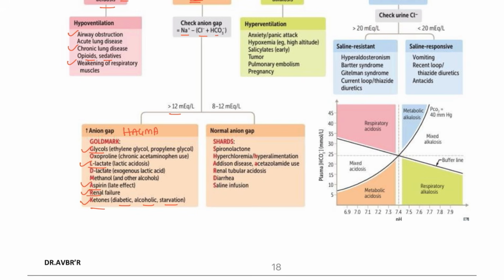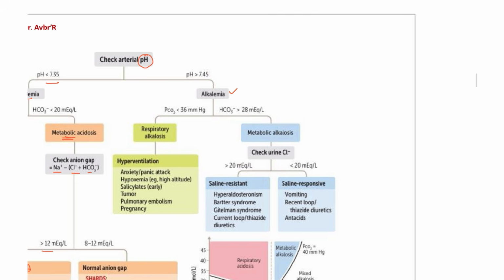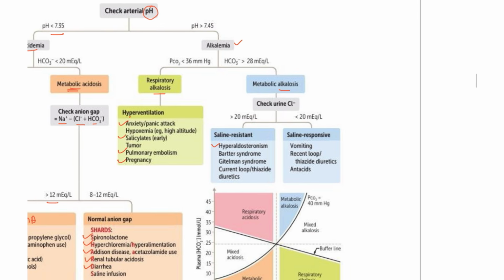Next, normal anion gap: spironolactone, Addison's disease, renal tubular acidosis, diarrhea, and hyperchloremia. Next, if the pH is high, it could be alkalosis. Respiratory alkalosis: hyperventilation, anxiety, salicylates, pulmonary embolism, pregnancy. Metabolic alkalosis: hyperaldosteronism, Gitelman syndrome, diuretics, vomiting, and antacids.